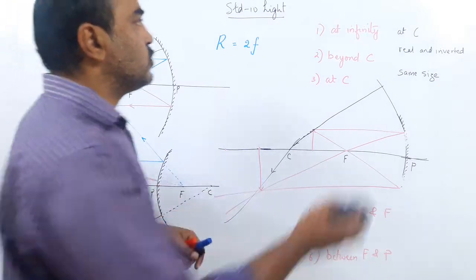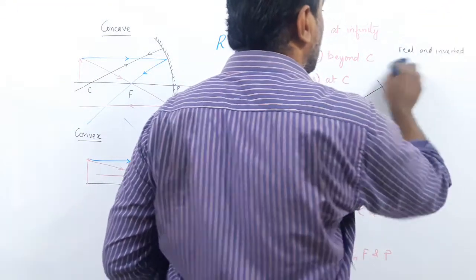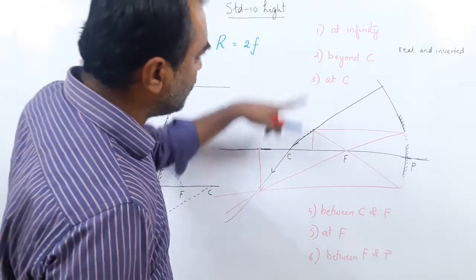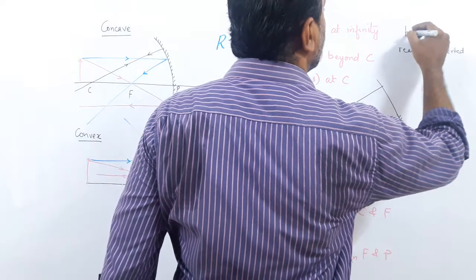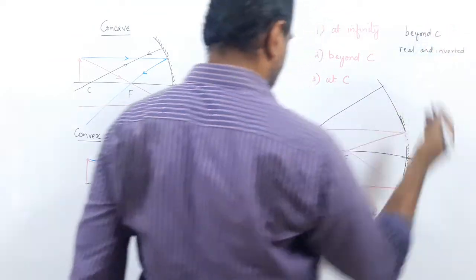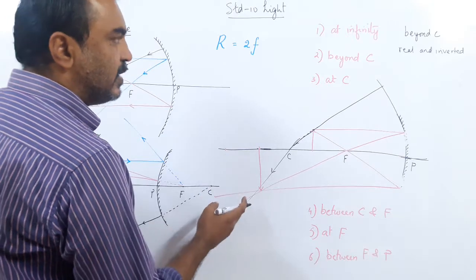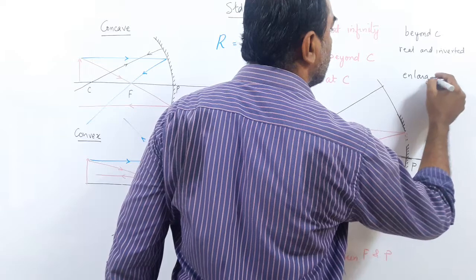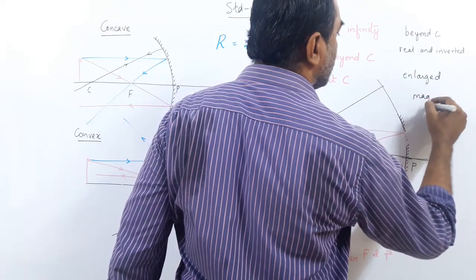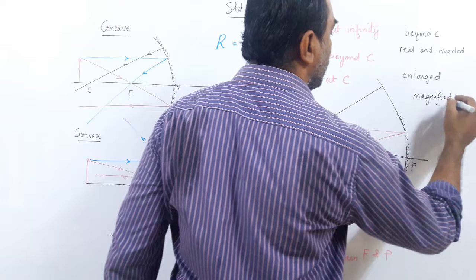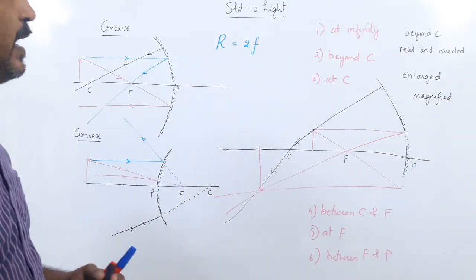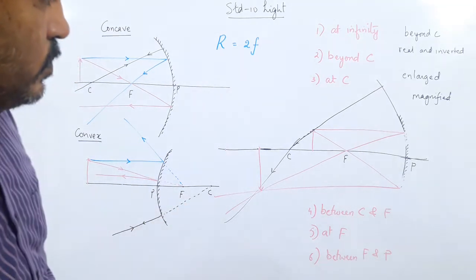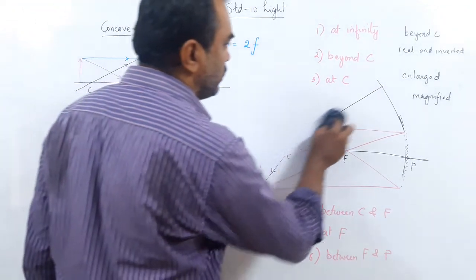What you can observe, where is the image formed this time? Check, this is C. So the image is formed where? Beyond C. So when you put it between C and F, the image has become beyond C. So it is beyond C, in front of the mirror, so it is real and inverted, but the size has increased. So you can call it enlarged, some use enlarged and some say magnified. Means became bigger. So you can use the word enlarged. Right? So this is case number 4. Now the case number 5.